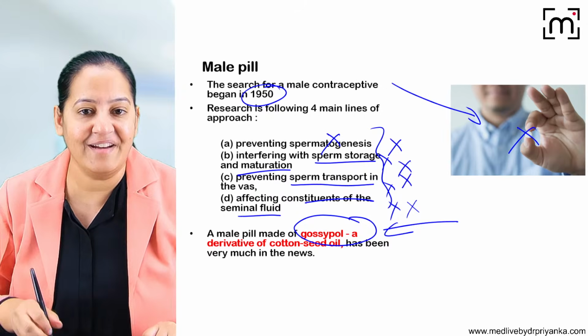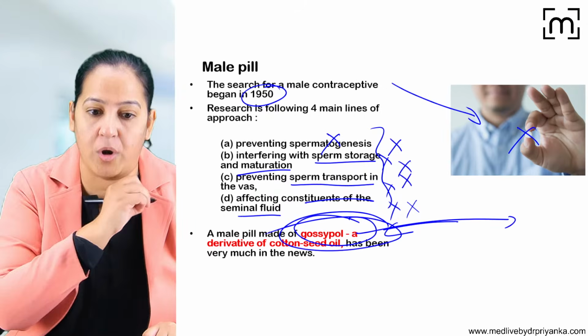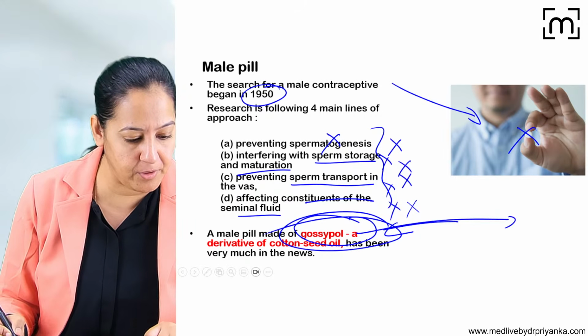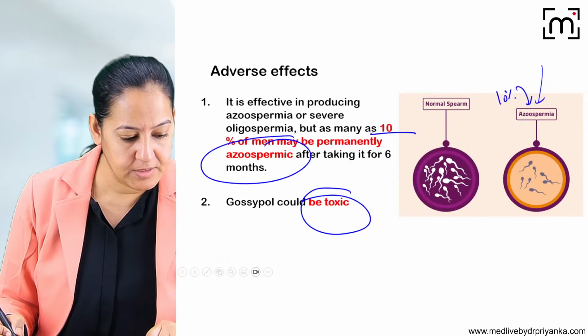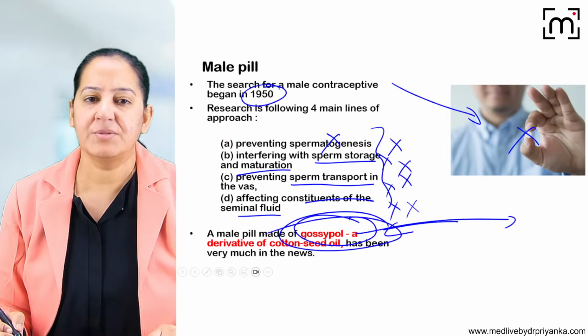You should know that. And it comes as the MCQ. It contains gossypol. What does it contain? It contains gossypol. Okay, so can we go ahead? So there are various things.